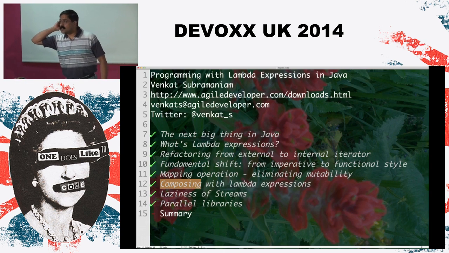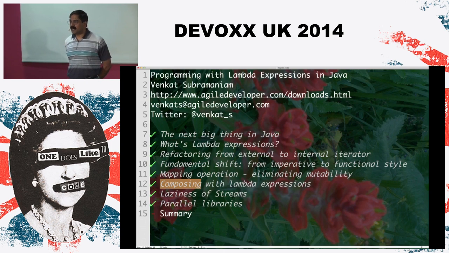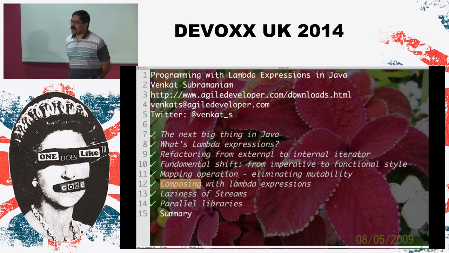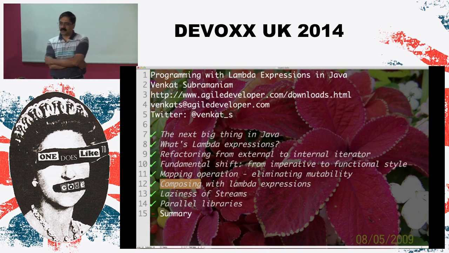Is there a performance cost on the parallel streams? Yes, there will be. You definitely don't want to do that for everything, because there would be a cost of threads and composing them. So that's why the master switch is given to us, and we get to pick it, but we don't want to go into that. And there are certain problems that simply don't make sense to put in a parallel stream because the ordering of operations may actually make a difference. So we still need to control that, right? So that's why the switch is something for us to use. Don't put it on autopilot. We definitely need that control. Yeah, please.